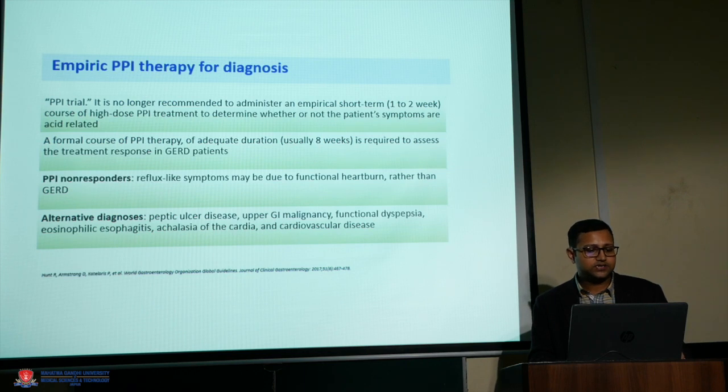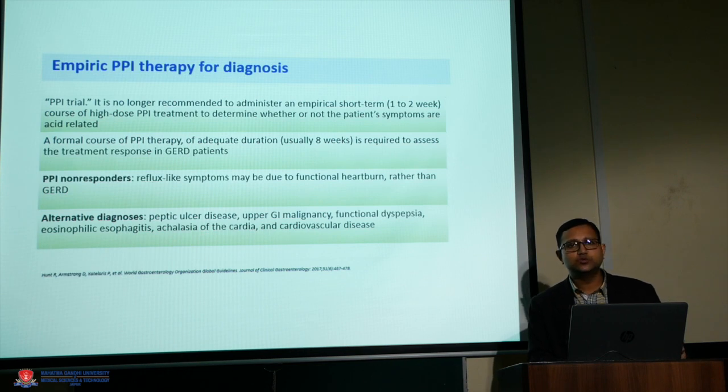Another way is we can start the patient on empirical PPI, give a good dose for nearly 8 weeks, and more than 50% reduction in symptoms is there within 2 weeks. If the symptoms are not responding, then you have to either add prokinetics or think of some alternate diagnosis.